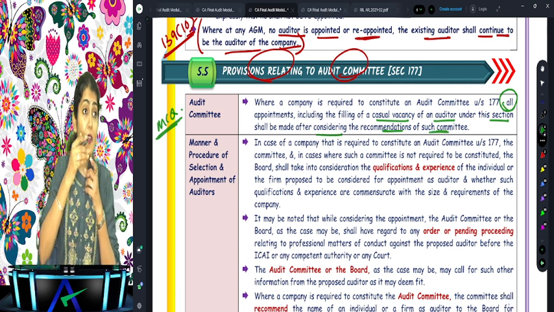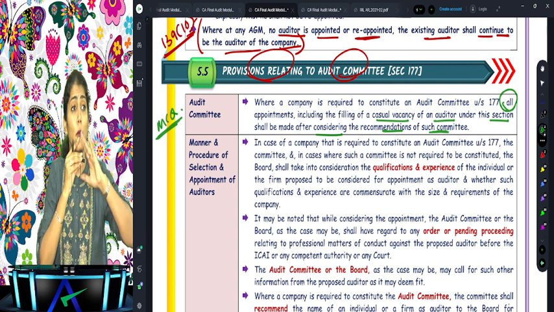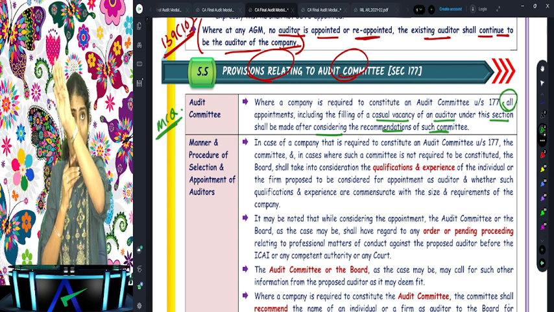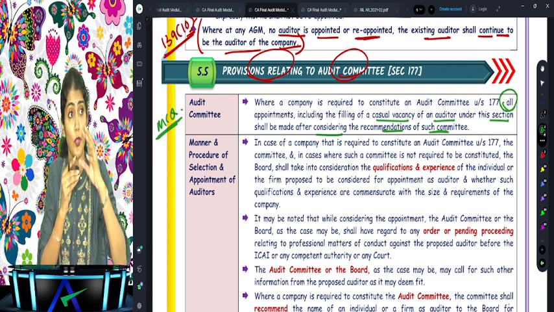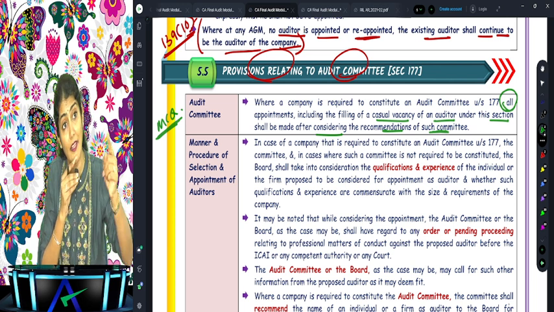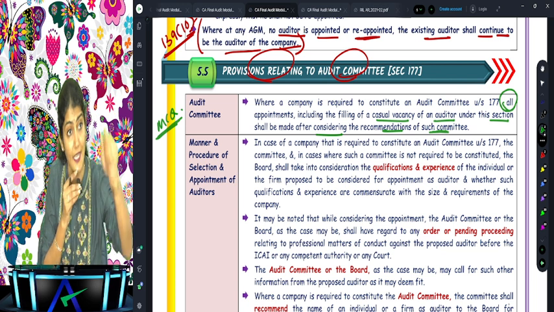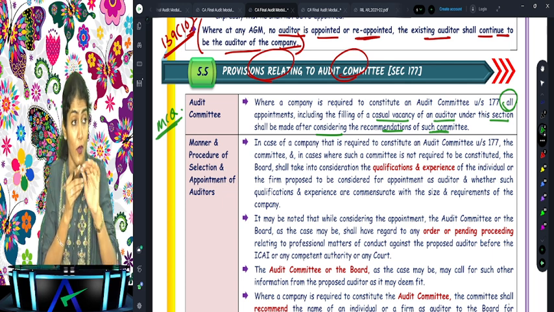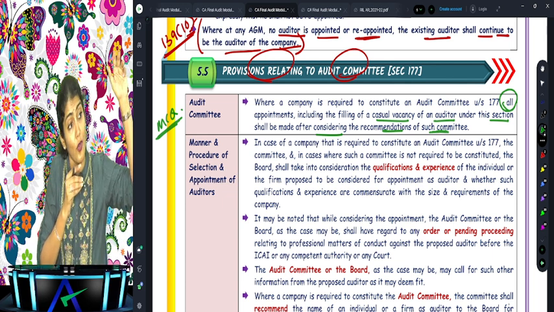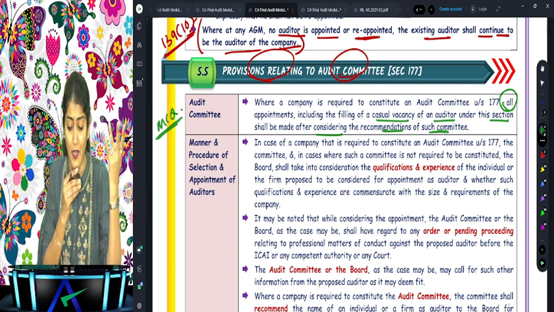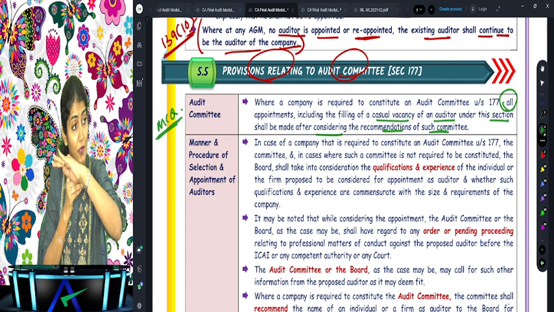Right? So casual vacancy, who can appoint the auditor for other than a government company? Board of directors, within 30 days from the date of the casual vacancy. But even in that case, will the audit committee give the recommendation? Yes. For all appointments, first auditor, subsequent auditor, all auditors, government company, other than government company, all. When will it be? When the company needs to constitute an audit committee. If they don't need to constitute an audit committee, the question does not arise. Then the power goes to the board of directors.